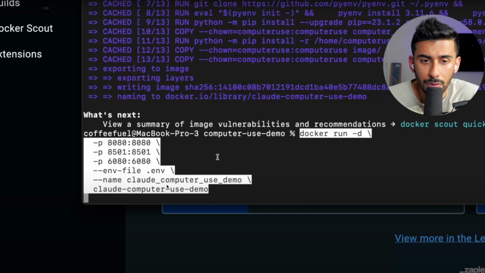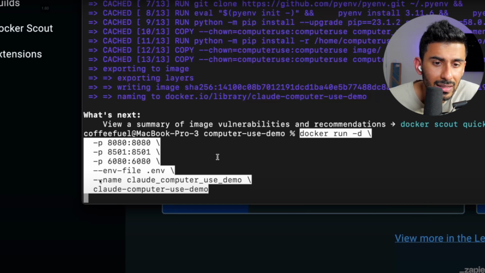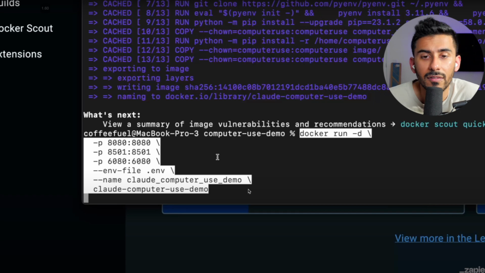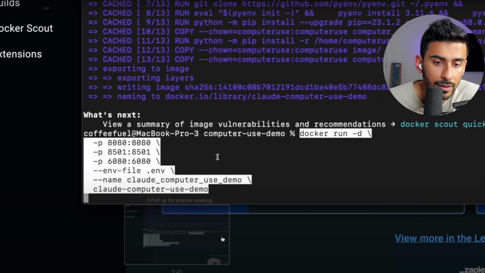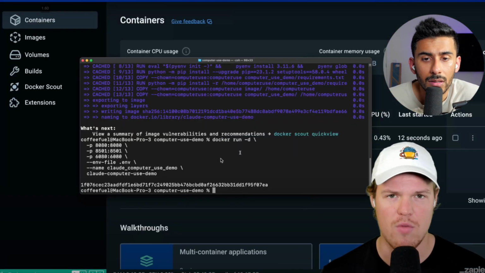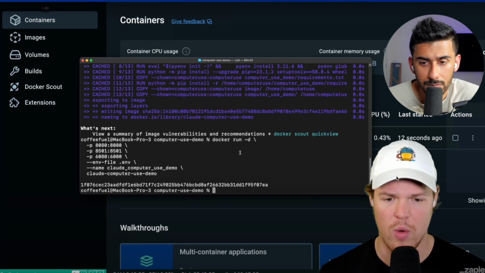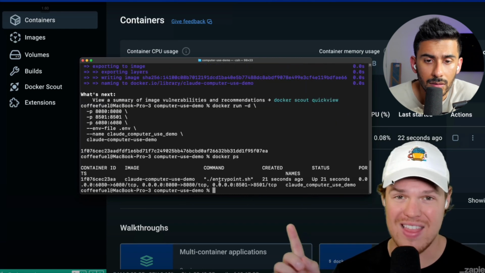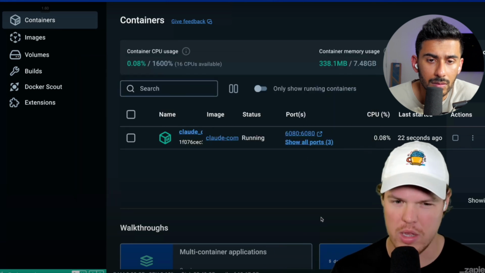And on these ports, we want to run it. Okay. And then we just give it the name and we tell it this is where the env file is. Okay, cool. We're going to enter and boom, it shows up right here. And it shows up in your Docker as an image. Great. If you want to verify you did all the steps that you just saw there correctly, all you need to do is do docker ps. And then the output should look like this. If it doesn't, something might have messed up. But regardless, if you see it right here, you're probably good.